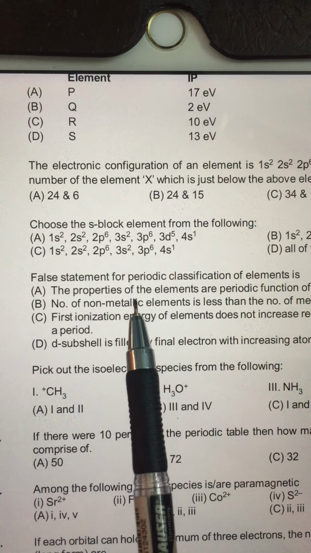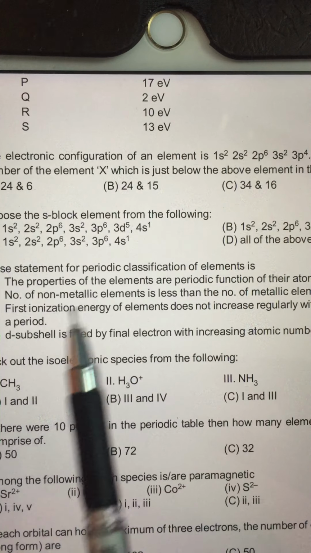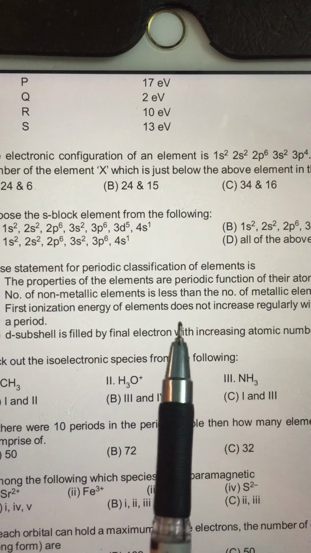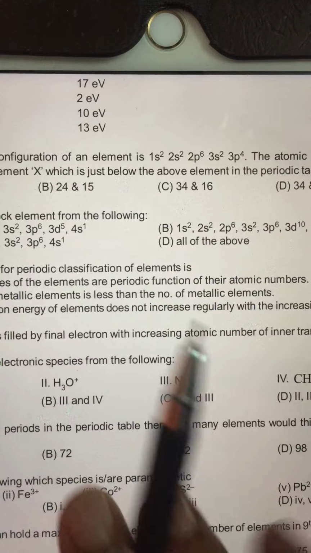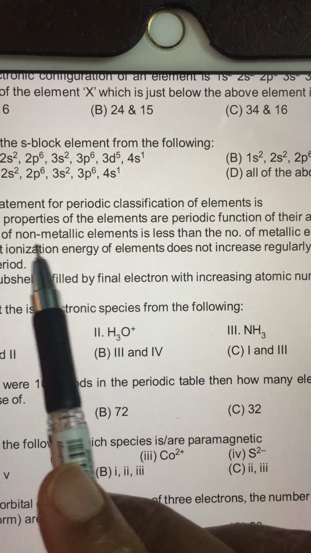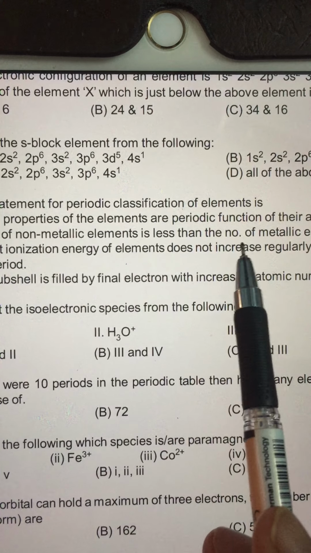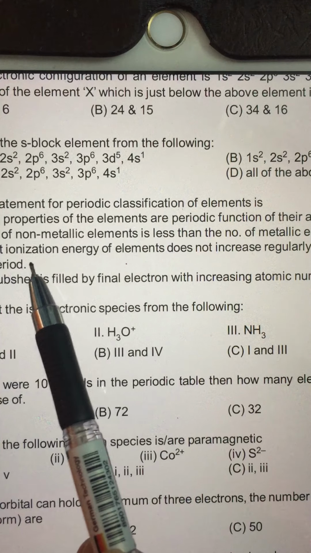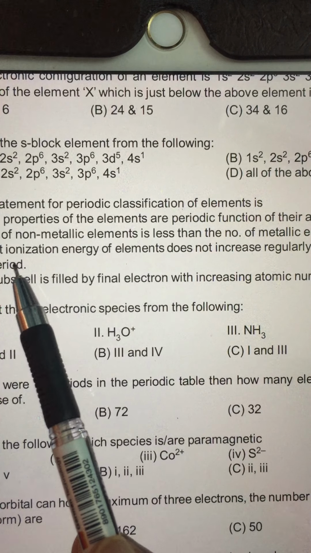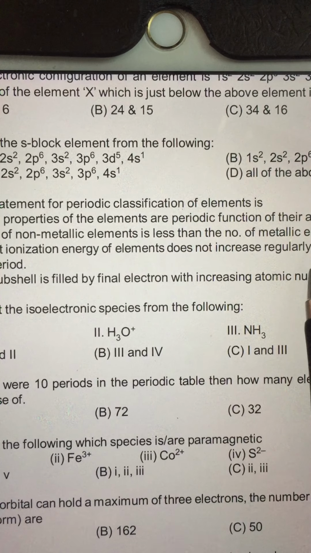Now the false statement for the periodic classification of elements. Statement A, the properties of elements are periodic functions of their atomic numbers, is true. Statement 2, the number of non-metallic elements is less than the number of metallic elements, is true because non-metallic elements are 17 and metallic elements are more than 80. First ionization energy of elements does not increase regularly is true.